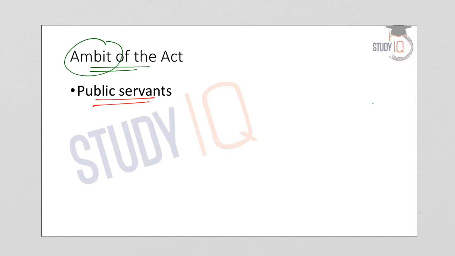Now coming to the ambit of the Act, what all provisions does the Act cover? Generally we can say that Lokpal covers all the public servants. So we should understand the definition of public servants in the context of the Lokpal Act. The Act covers a wide range of public servants with various rules for each category.